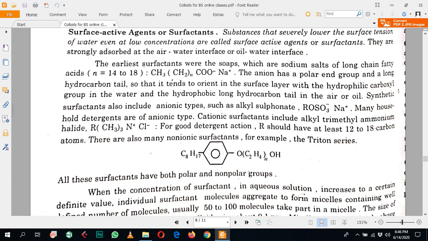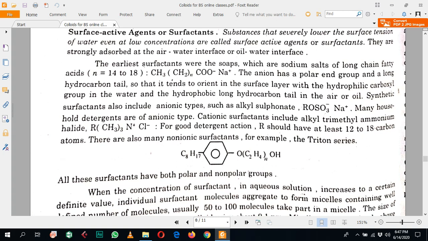And if we add some other external material to the liquid, what happens? These external materials show some attraction to the surface molecules, and the surface tension of the liquid may change, or mostly it is decreased due to these external substances.